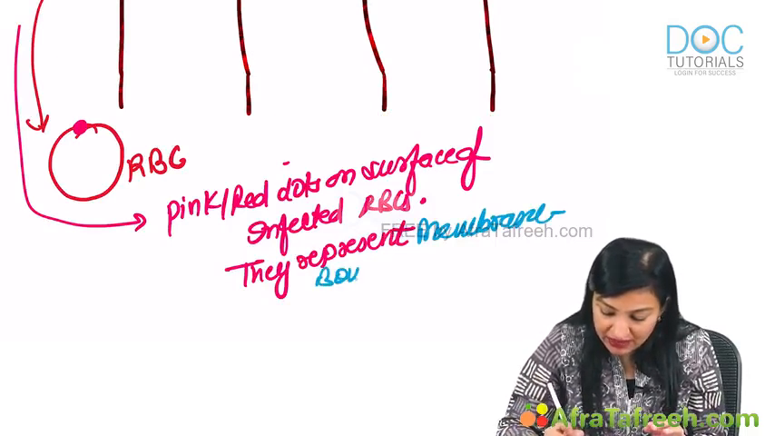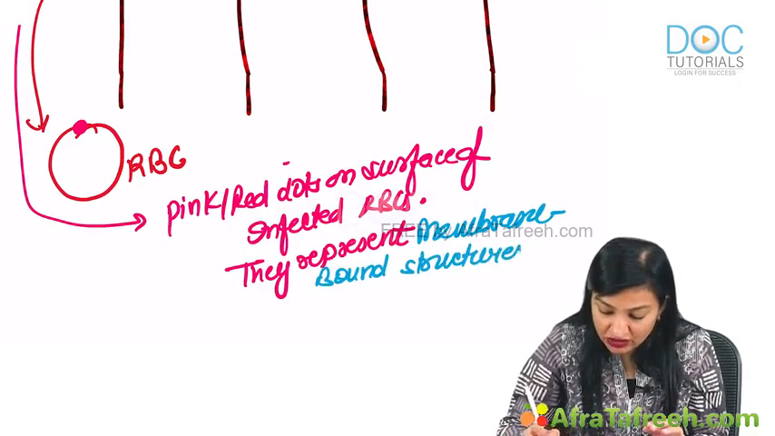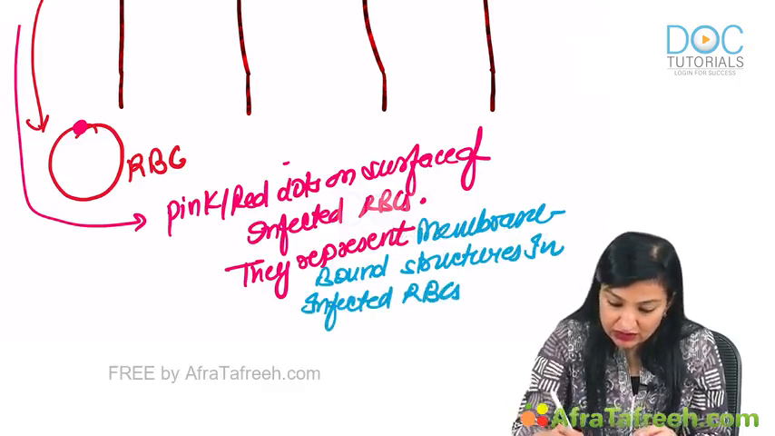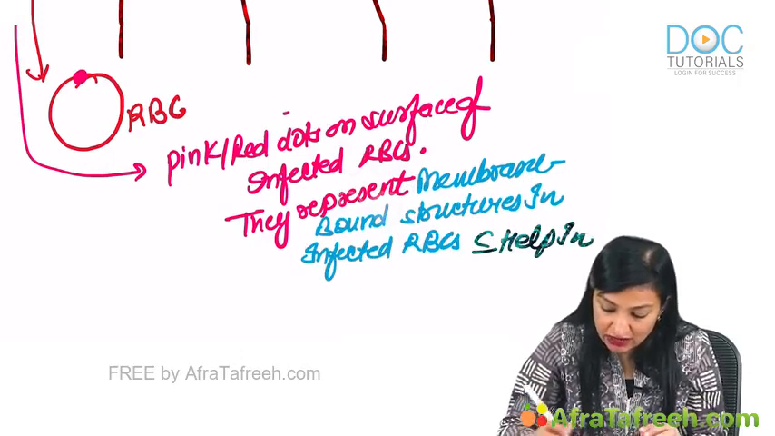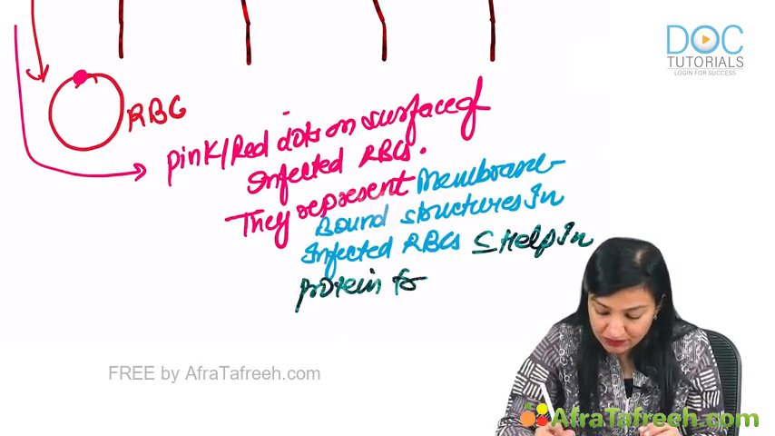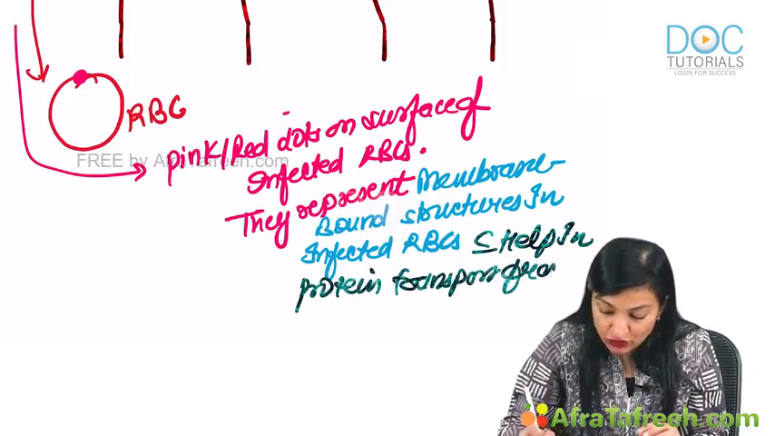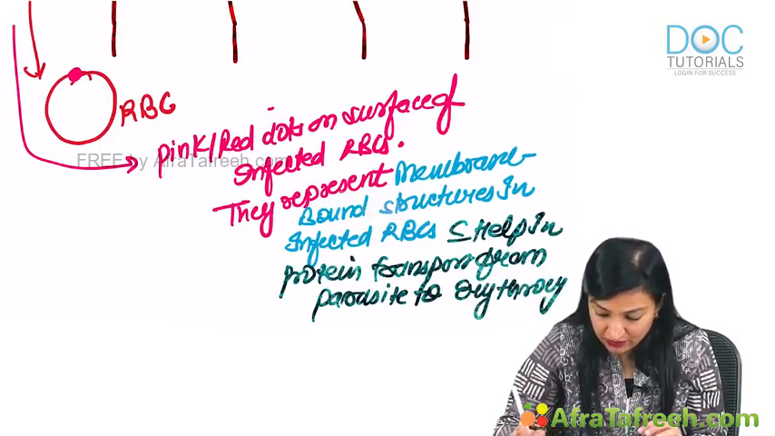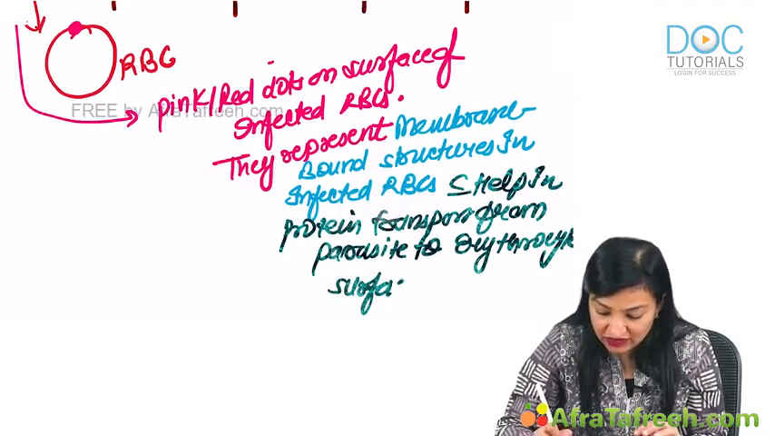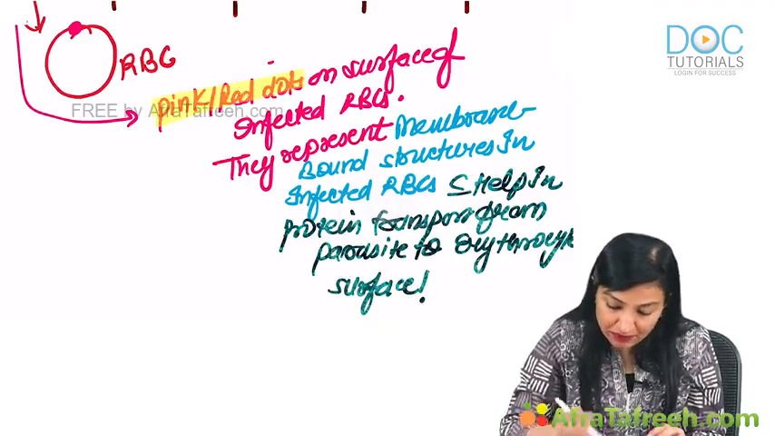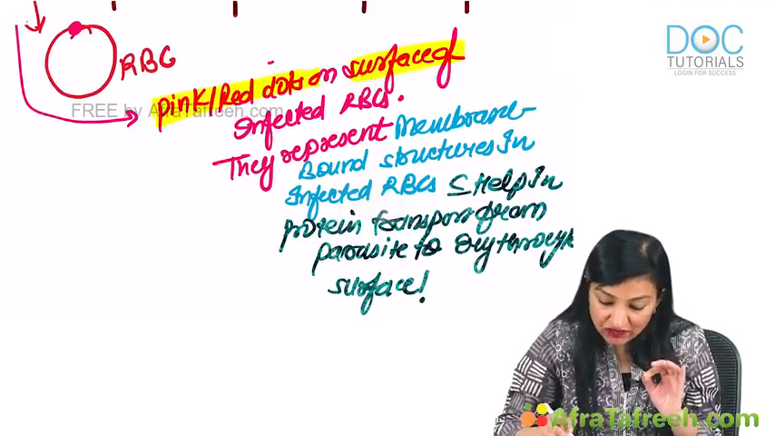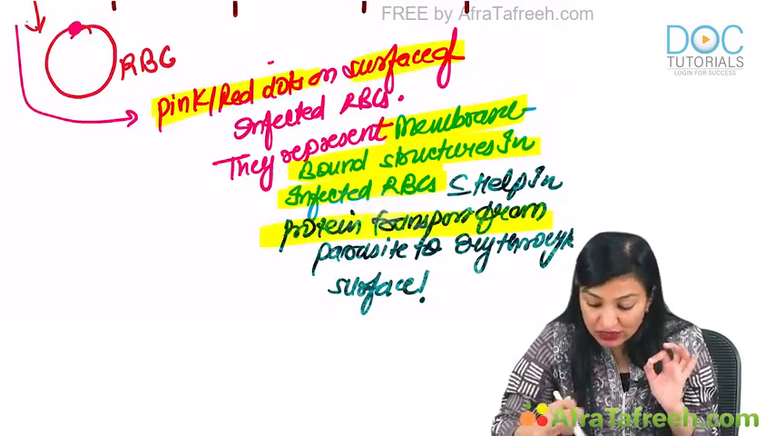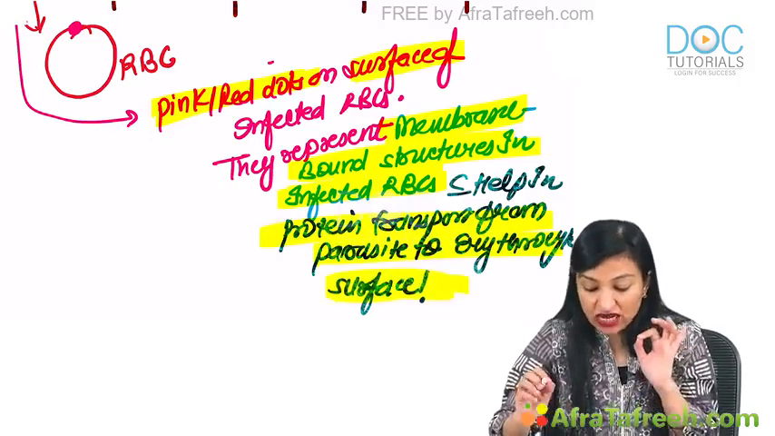They represent membrane bound structures in the infected RBCs, which help in protein transport from the parasite to the erythrocyte surface. So remember, these are pink to red dots seen on the surface. Membrane bound structures they represent in the infected RBCs, and what is the job? Protein transport from the parasite to the RBC surface.